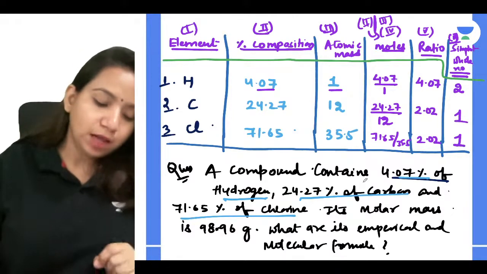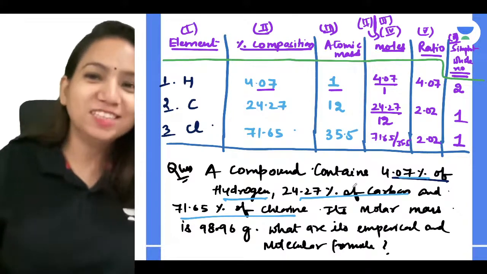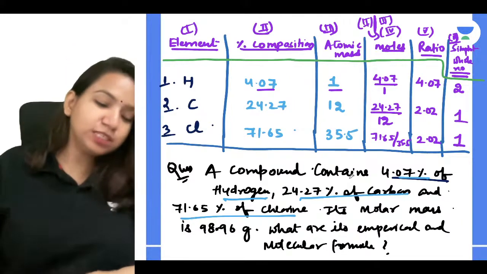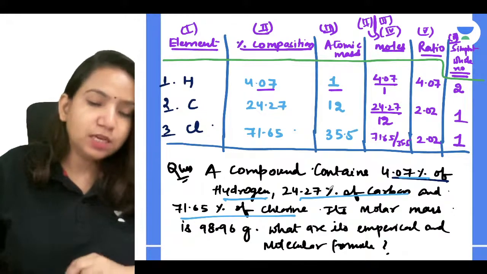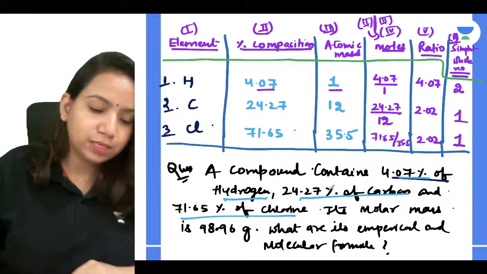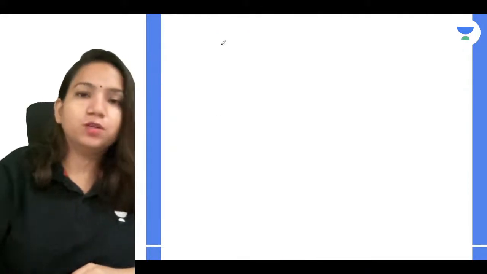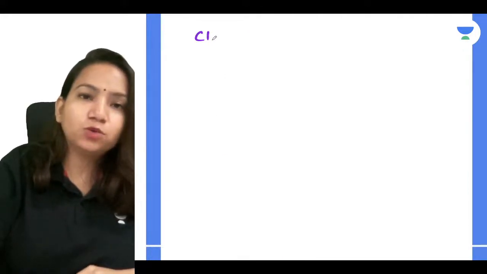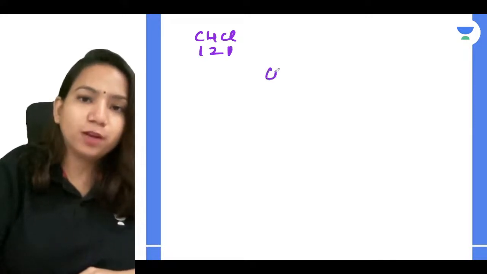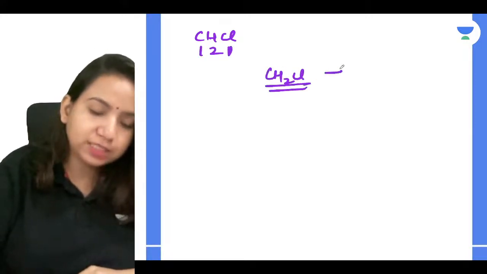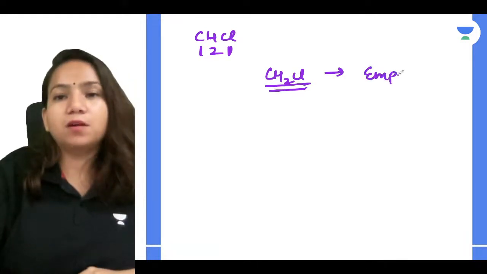So the empirical formula you got in one table itself, which is CH2Cl. Very good. How do you get it? You got carbon, hydrogen, chlorine as a 1:2:1 ratio. So CH2Cl is the empirical formula.